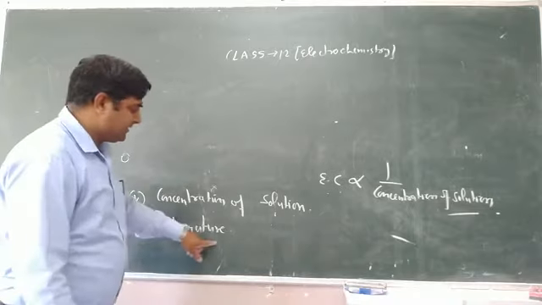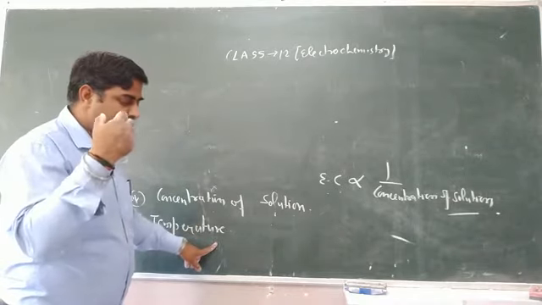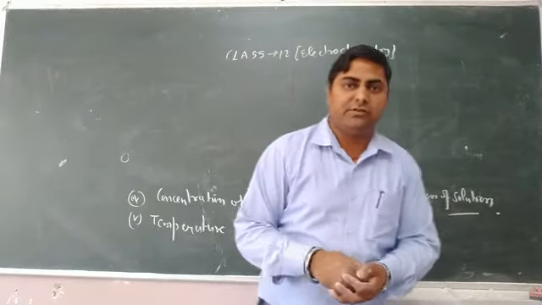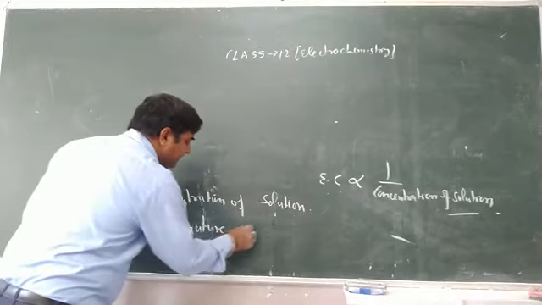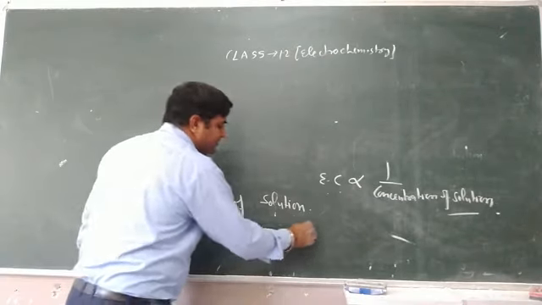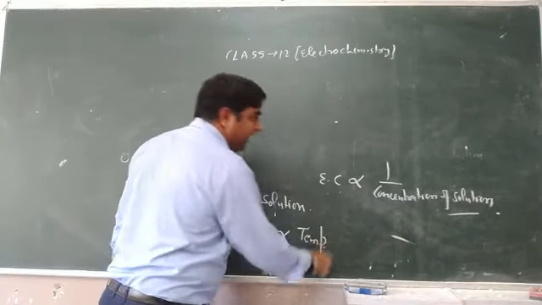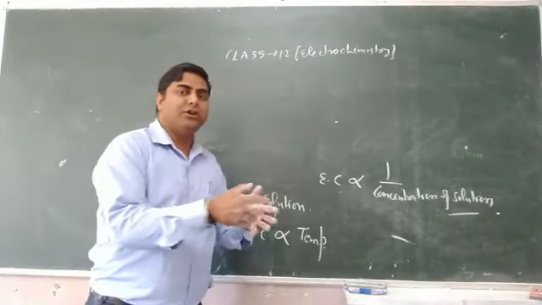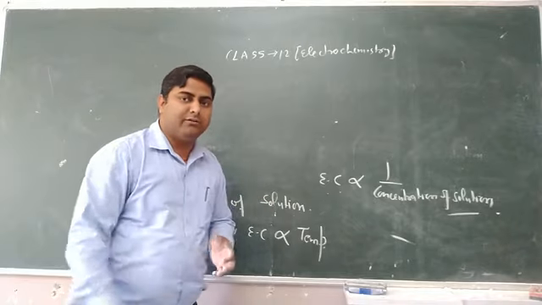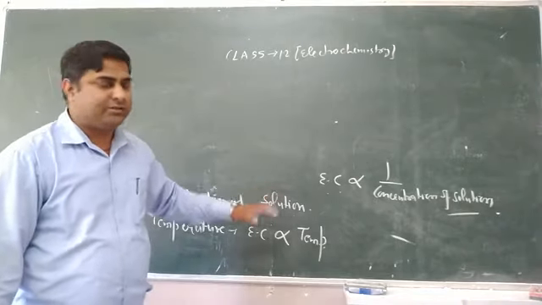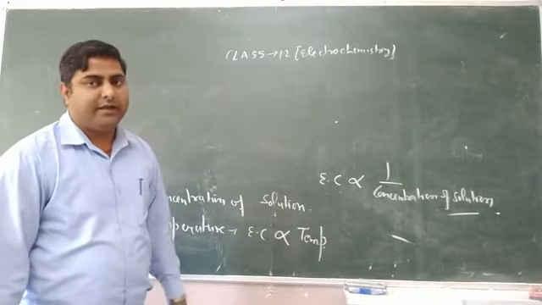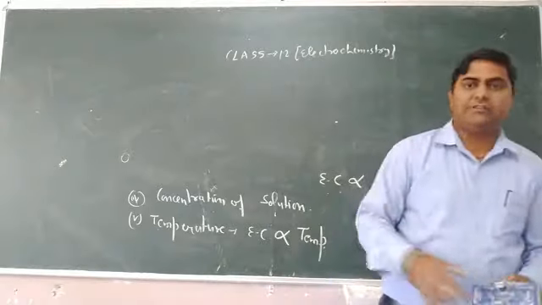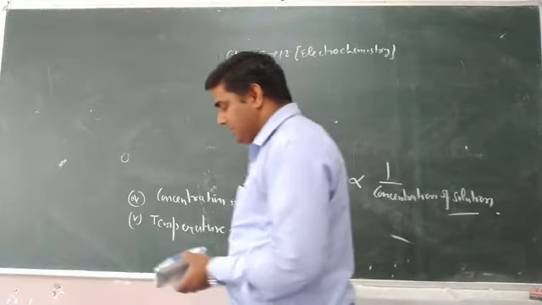And last is temperature. Degree of dissociation increases with rising temperature. It means electrolytic conductance is directly proportional to temperature. As temperature increases, more and more molecules get dissociated into ions, as the result of which the electrolytic conductance increases. These are the 5 factors for electrolytic conductance.